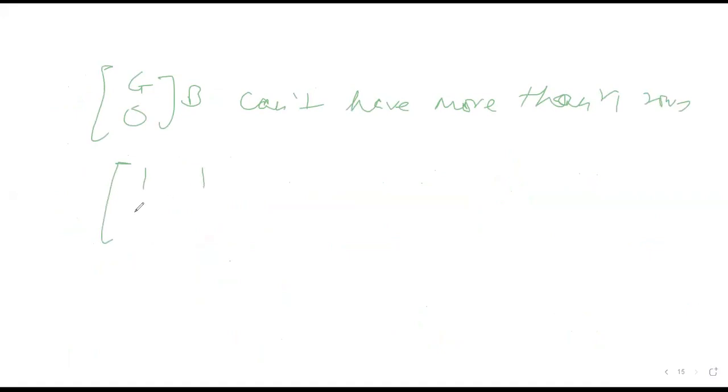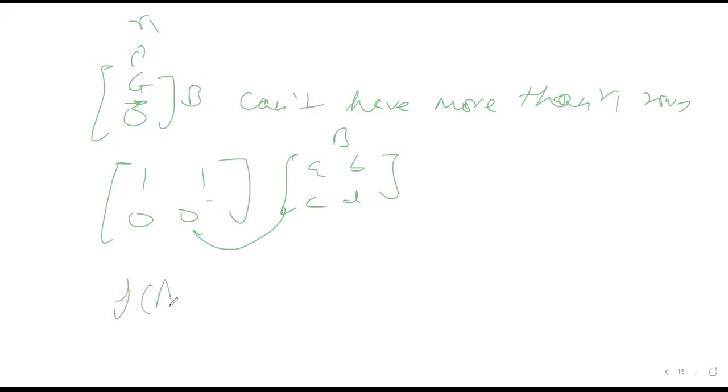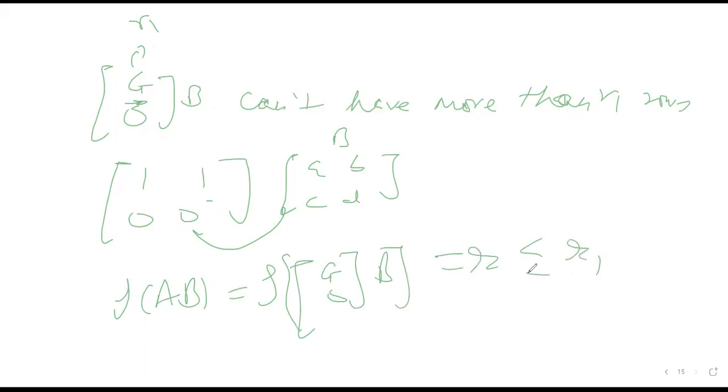Let's say there's a matrix 1 1 0 0, and let's say the B matrix is A B C D. If you multiply, the result cannot have more than one nonzero row because all the other entries are 0. Similarly, because this matrix has R1 rows, it doesn't matter how many rows B has; the product cannot have more than R1 rows. It can have fewer, maybe one row becomes 0 by some calculation, but not more than R1 rows. And we know that rank of AB was equal to the rank of G0 into B, and this was R, which is less than or equal to R1.